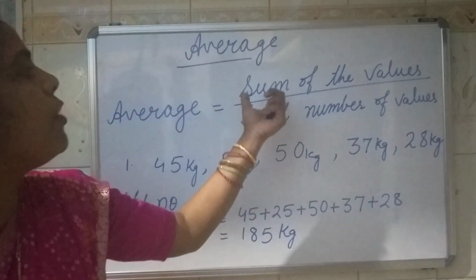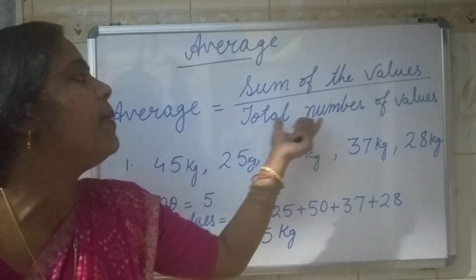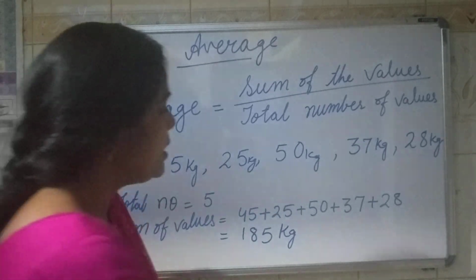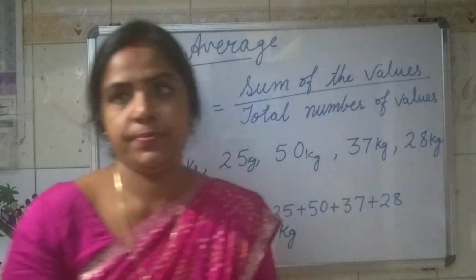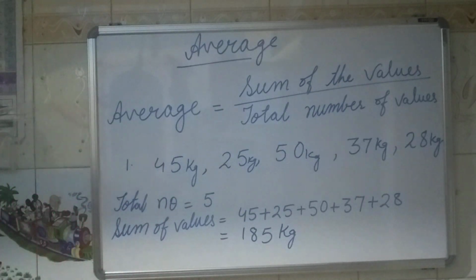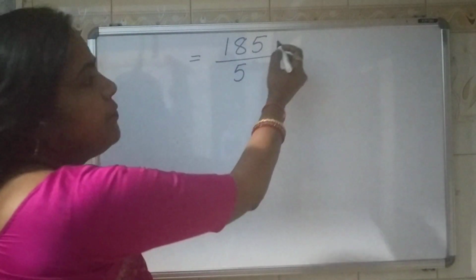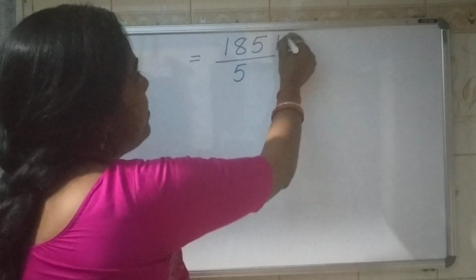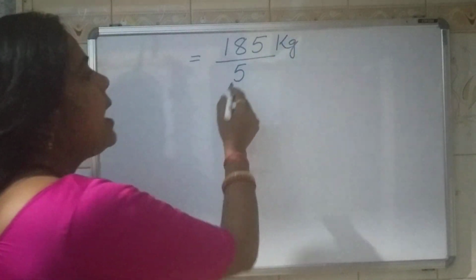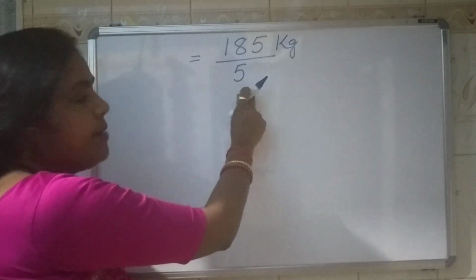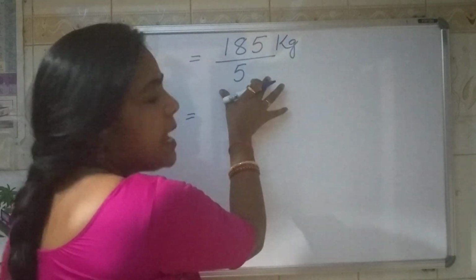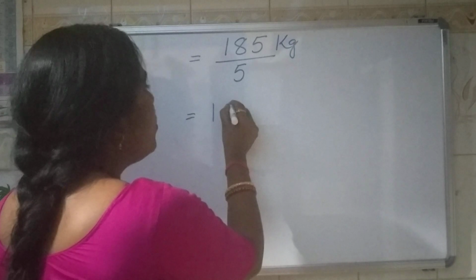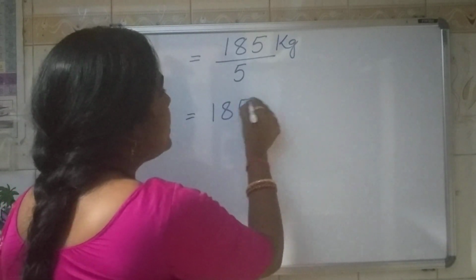Now we know the formula, sum of the values divided by total number of values. So we will use this formula and see how to do this. So sum of the weight is 185 kg, and number of people is 5. So we have to take out the average weight. This is a type of fraction, and fraction is called division. So we can do it like this also.